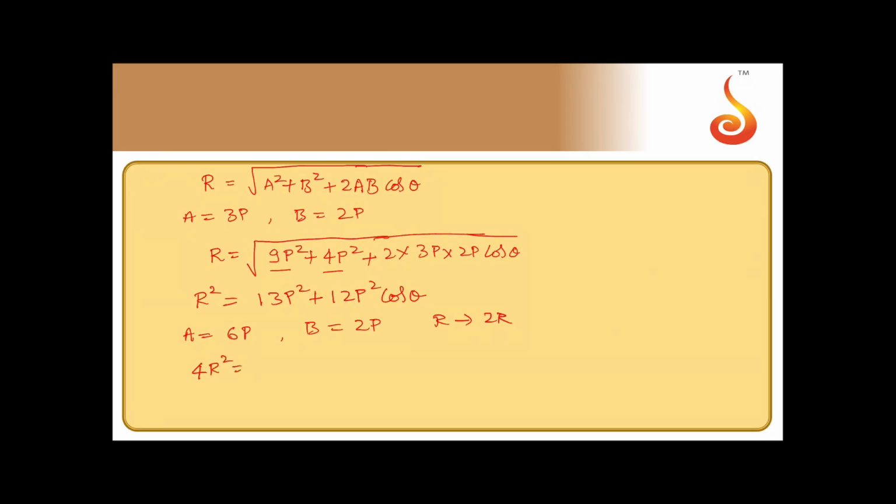So it will become 4R square is equal to P square, that is A square, that is 6P, 36P square plus 4P square plus 2 into 6P into 2P cos theta. So this is what we will get. So this will become 4R square is equal to 36 plus 4, 40 P square, plus 2 6s are 12, 12 2s are 24, 24 P square cos theta.